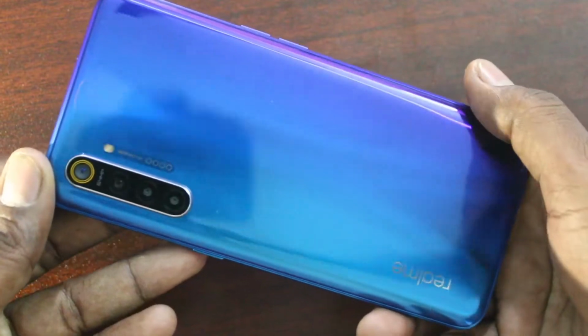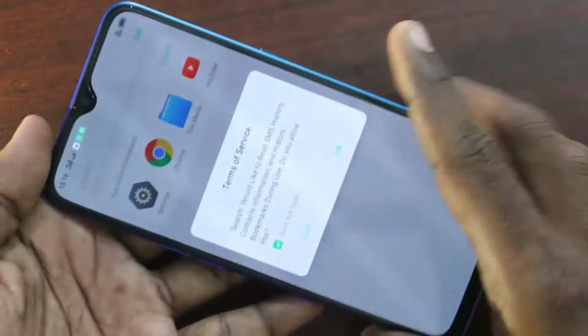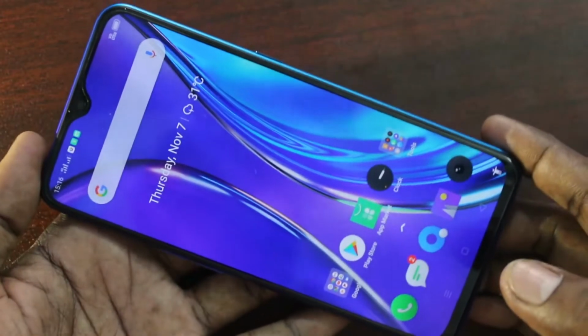This is Realme XT smartphone. In this video, you'll learn how you can enable sound for screen recording in Realme XT smartphone.